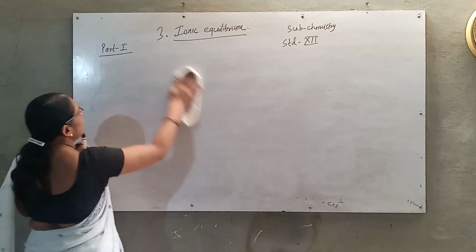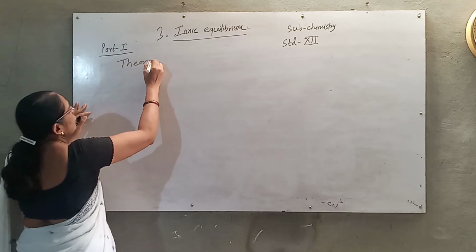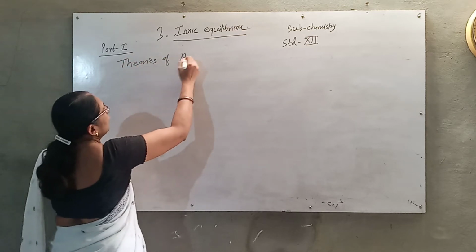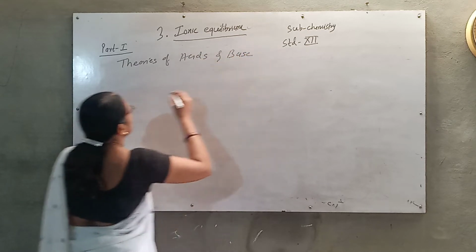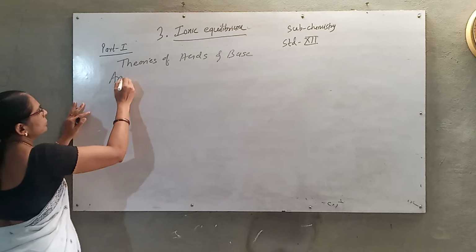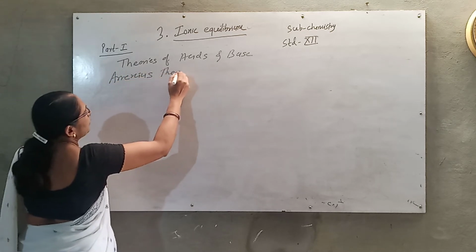Write the heading: theories of acids and bases. First is the Arrhenius theory.